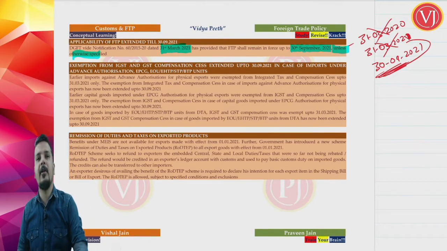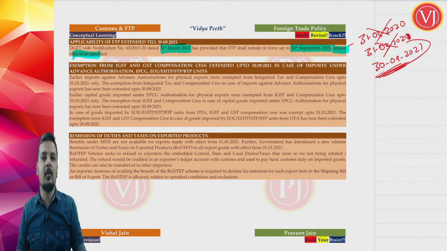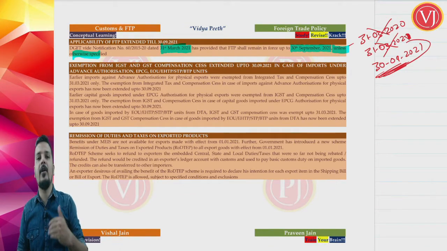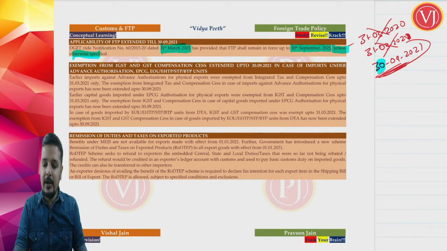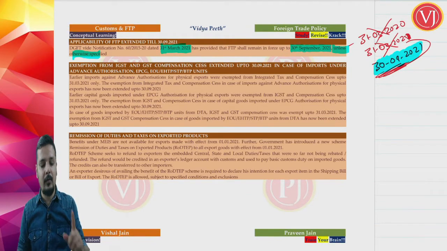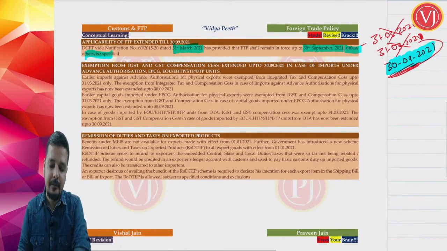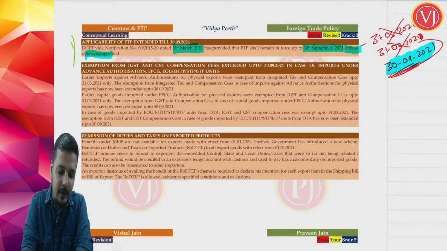We are going to see that wording also. When you talk about your MEIS script, that is no more there. Unless otherwise provided, your FTP provisions are now extended up to 30th of September 2021. So that is the first important update. Now friends, the second update.